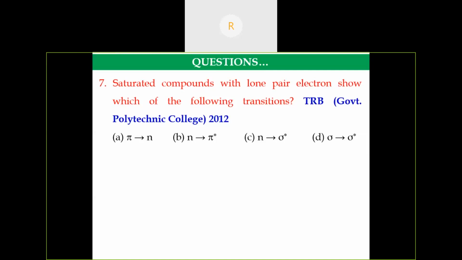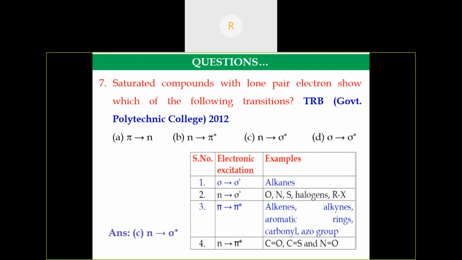So the possible transition may be n to sigma star. So n to pi star is not possible because it is a saturated compound. If it is unsaturated, then a pi to pi star transition is also possible, but they have given only a saturated compound with lone pair. So only n to sigma star transition is possible.